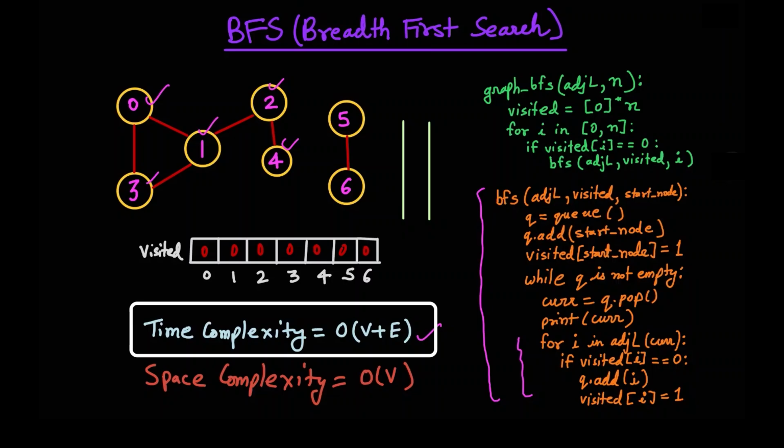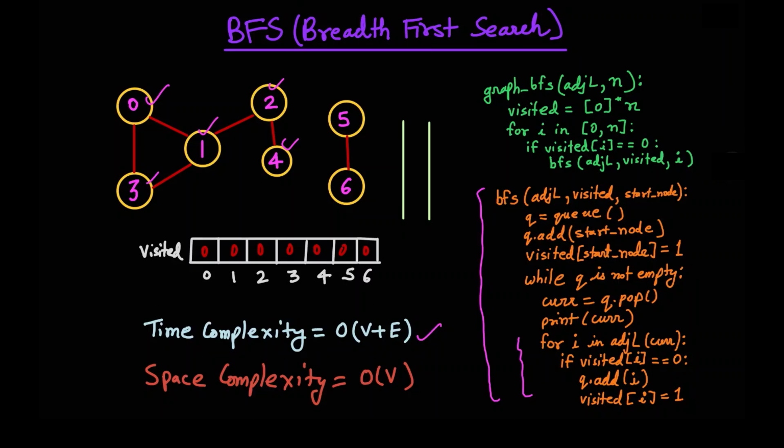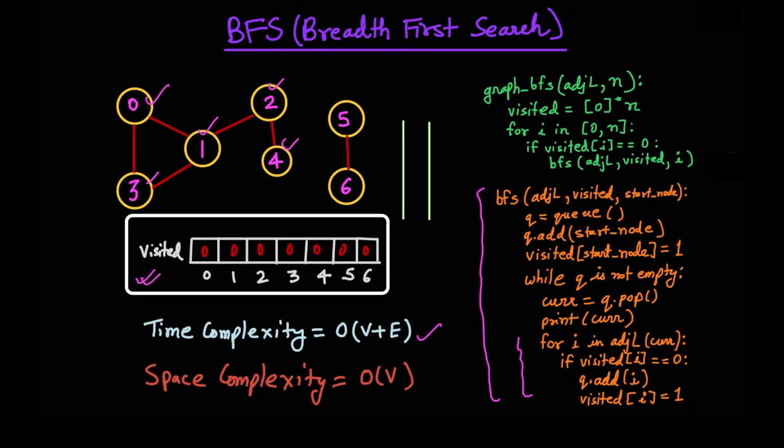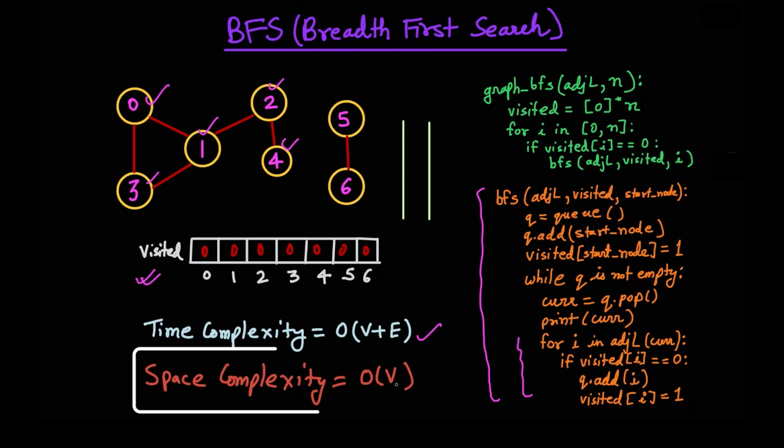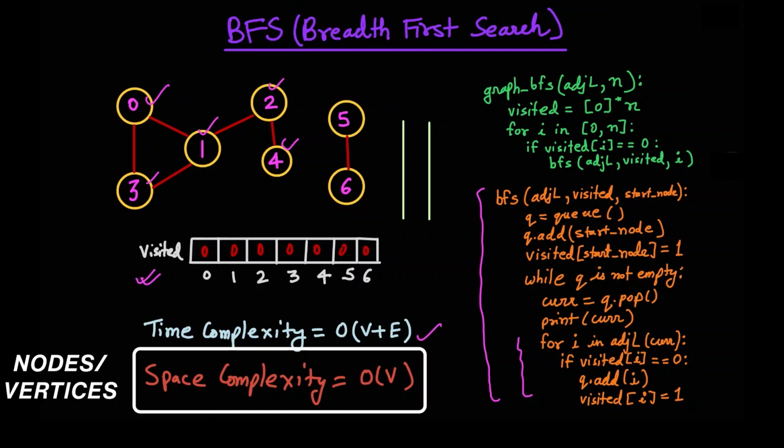And space complexity is pretty simple to understand. We are only using one visited array here. So the extra space that we use was of order of V, which is nodes or vertices.